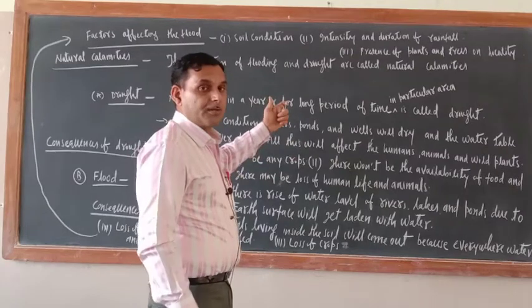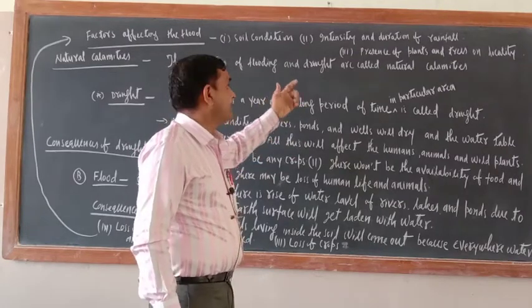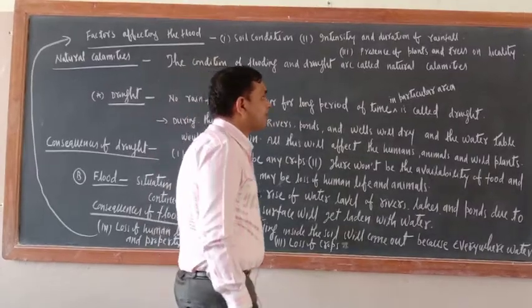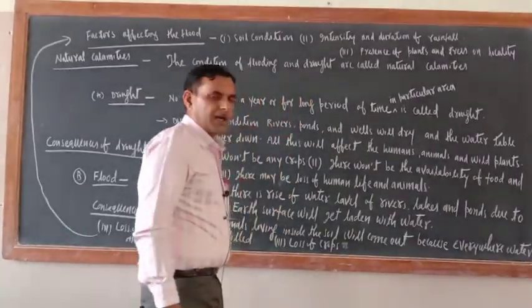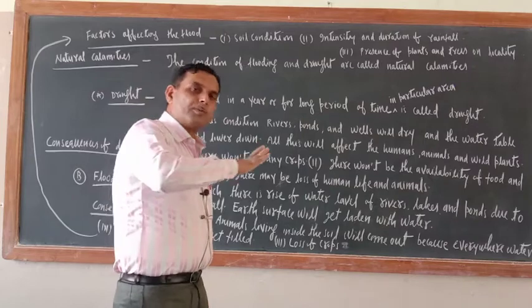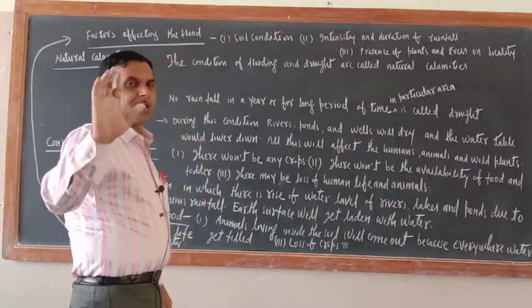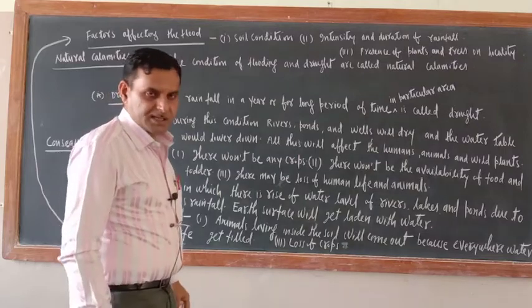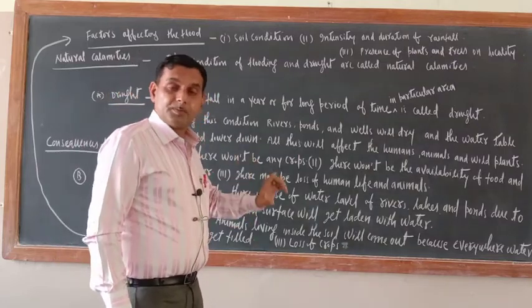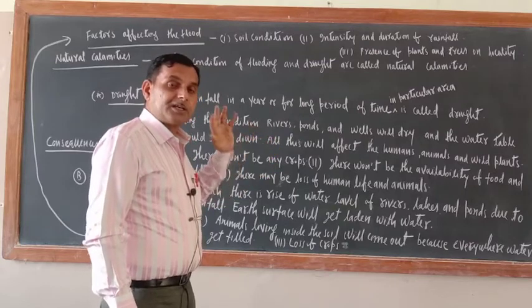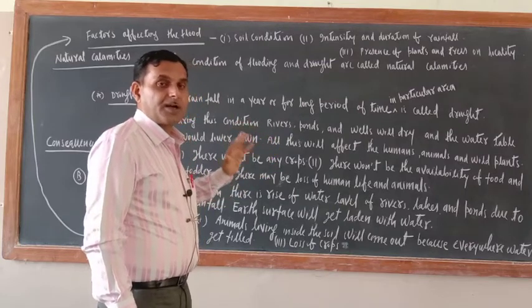That also means affect the flood. Intensity and duration of rainfall. Third one is presence of plants and trees in the locality. Try to understand, if so many plants and trees are there in that particular area, then chances of flood are less. But if trees and plants are not there in that particular locality, then there is a chance of flooding.